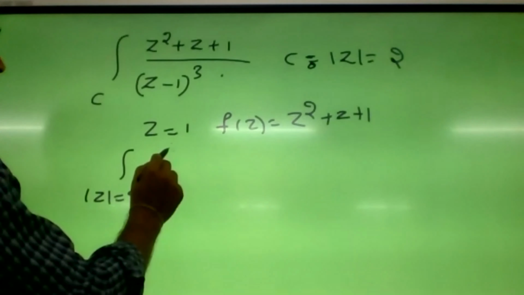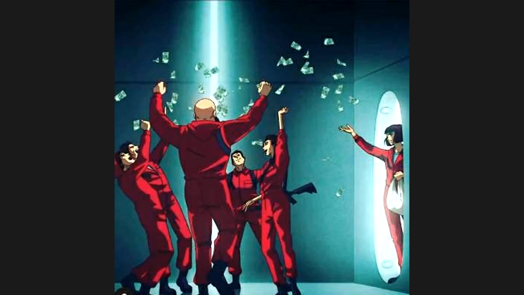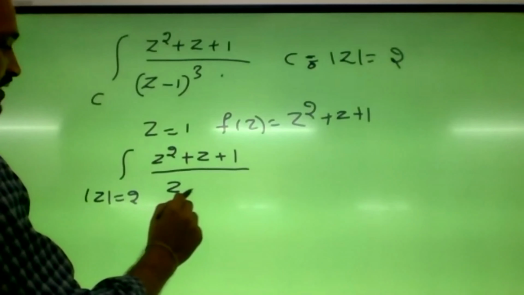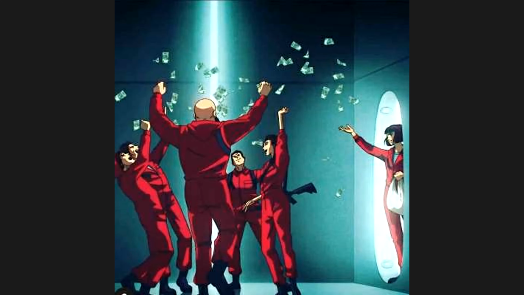So according to Cauchy's integral formula, the integral of z square plus z plus 1 divided by z minus 1 whole cube will be equal to 2 pi i by 2 factorial, since the value of n is 2, into f double dash of 1. So now we have to find out f double dash of 1.